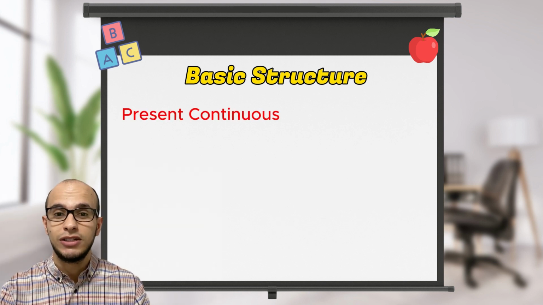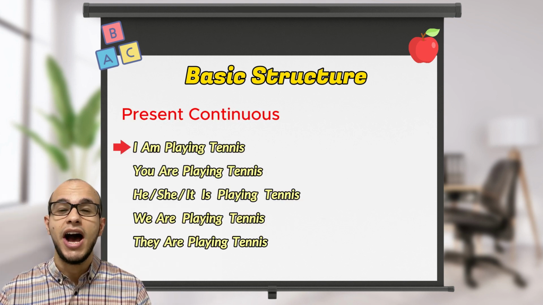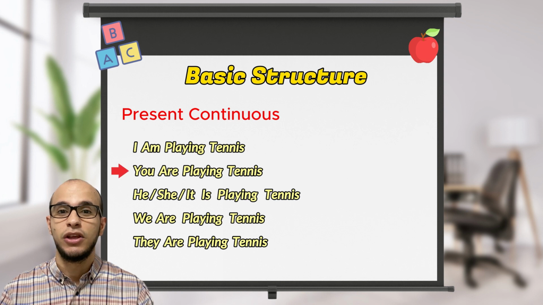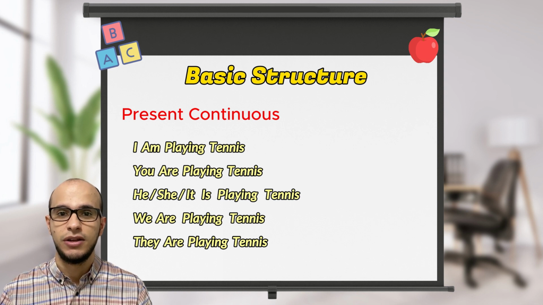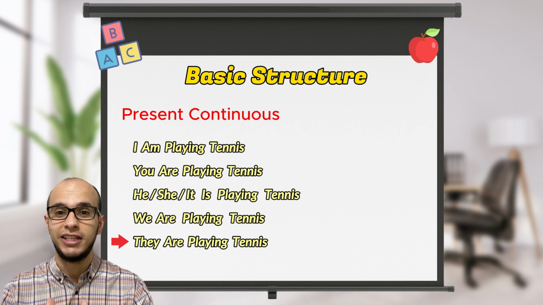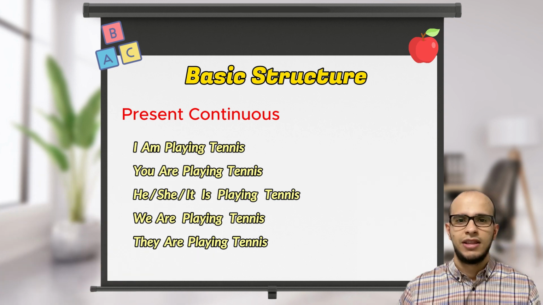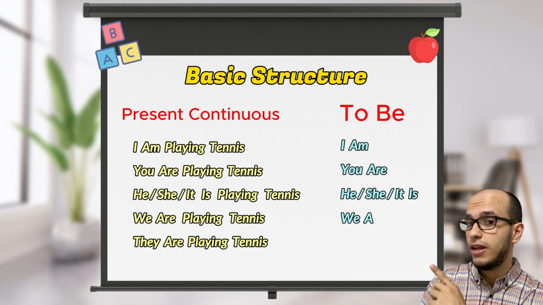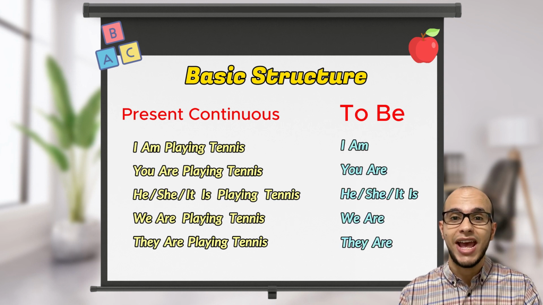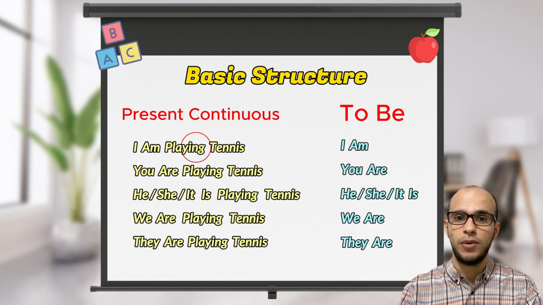Let's look at the present continuous now. I am playing tennis. You are playing tennis. He, she, it is playing tennis. We are playing tennis. They are playing tennis. In this one, we use the verb to be. You can see it right here. And then we add ing to the main verb. And that will give you the present continuous.